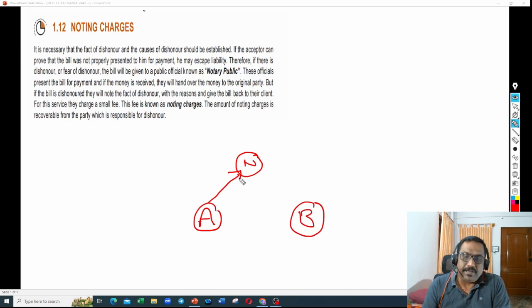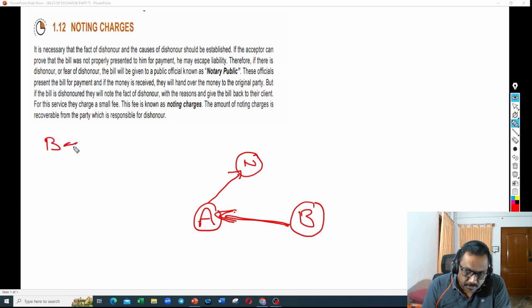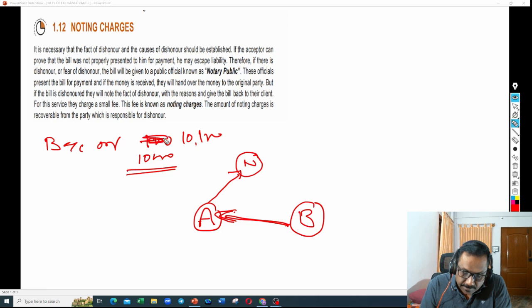So what entry will A write? He has to receive these noting charges from B. It is not an expenditure for him, because anyway he is going to recover this amount from B. So B account debit. Let us say 100 rupees noting charges he paid, and the bill amount was 10,000. So total put together, how much does B have to pay? 10,100. So he will debit B to the extent of 10,100.